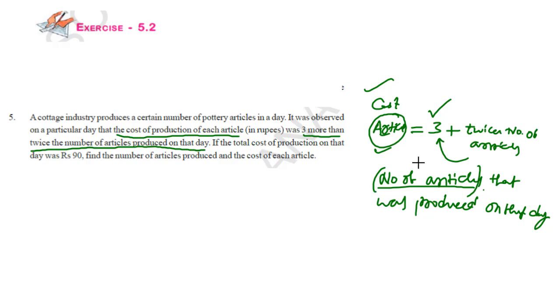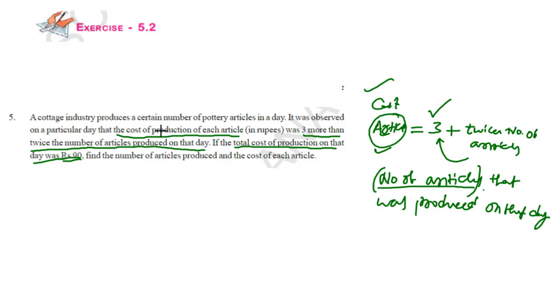So, do we know the number of articles produced on that day? Is it given in the problem? Let us see. If the total cost of production on that day was rupees 90. So here, the number of articles produced on that day is not given, but the total cost of production on that day was rupees 90. The total cost of all articles that were produced on that day is rupees 90. So this is the second information we have.